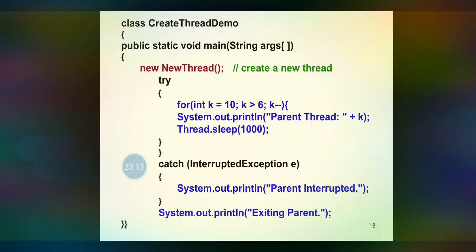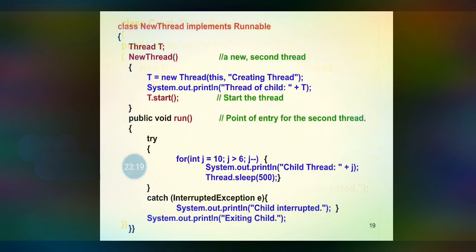When the parent thread is sleeping for 1000 milliseconds, the child thread's run method will be called, and the child thread plus j, that is value 10, will print. After that the child thread will sleep for 500 milliseconds. After sleeping for 500 milliseconds, one more execution of the child thread will take place, that is child thread 9 will print, and again it will sleep for 500 milliseconds.